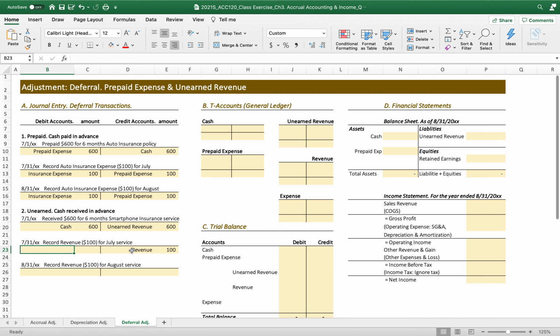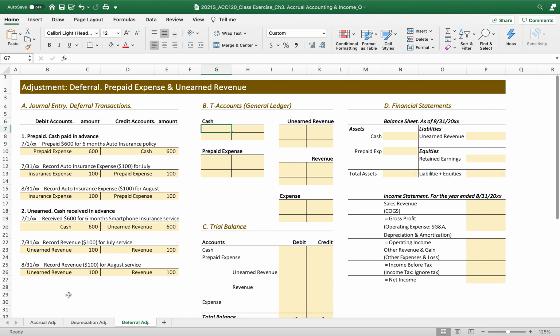But once the company provided service for 1 month, it should be reduced by 1 month's service. Now record the revenue and reduce this liability. The second month, third month, fourth month, for 6 months, every month is the same adjustment accounting with the recognition of the revenue for 1 month of service.